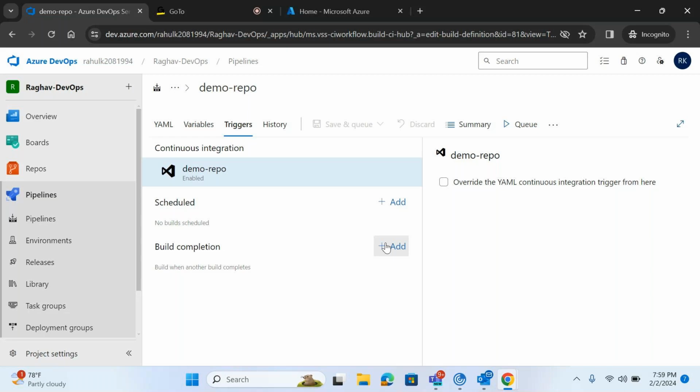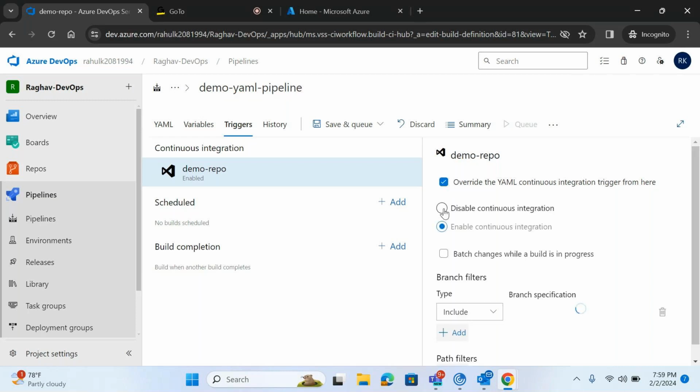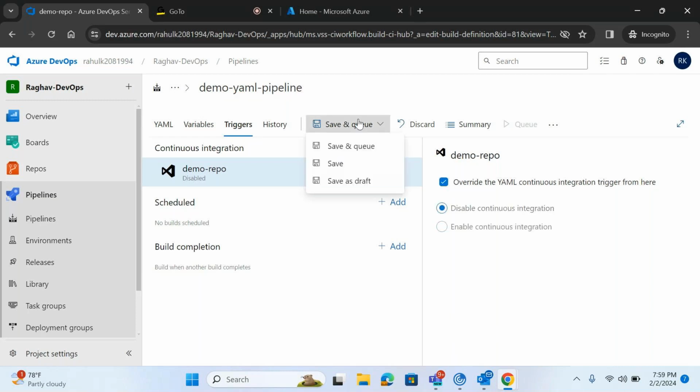Now I've created this, so let me edit this pipeline. Demo YAML pipeline, right? I'll explain all your concepts, so you don't have to worry.